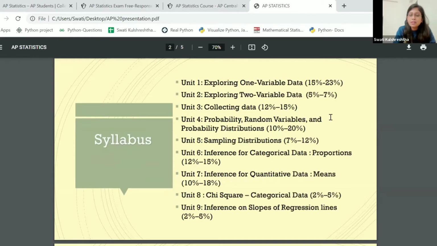When it comes to the syllabus, broadly, the College Board categorizes it into 9 chapters. The first one is exploring one variable data. What is one variable data? Let's say I am applying for AP Statistics this year. I may want to know the percentage of people who got a 5 in AP Statistics last year. Or I would want to know the average number of hours that I should study so I get a 5, right? All of this is exploring one variable data.